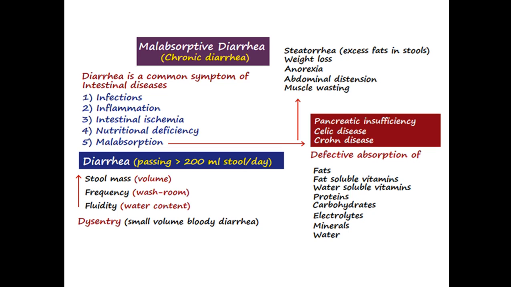Diarrhea is when a person passes more than 200 milliliters of stool by volume per day.